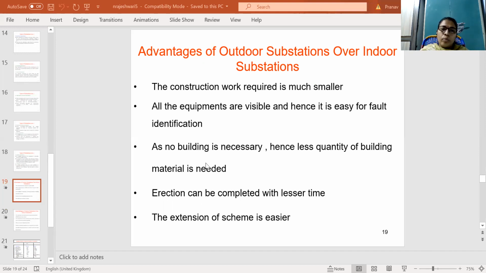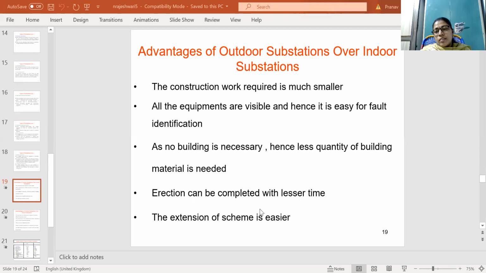As no building is necessary for these substations, a lesser quantity of building material is used, because in indoor substations the building construction is a must, so a heavy quantity of building material is needed for indoor, but less quantity is needed for outdoor substations.